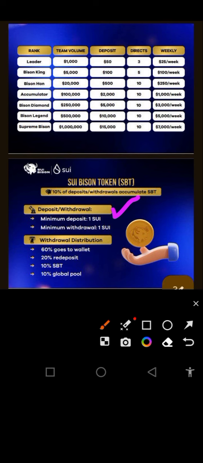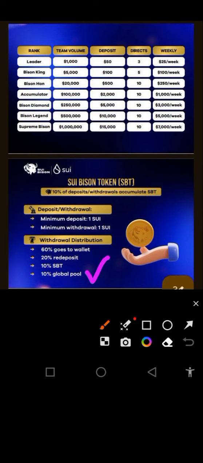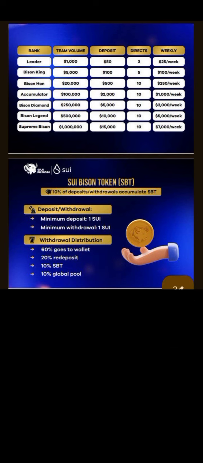Okay, they said withdrawal distribution. So if you accumulate your withdrawal money and you want to withdraw, 60% of your money is going to your wallet. If I want to withdraw now to my Bybit, to my Bitget, or to Sui wallet, 60% is going to my wallet, okay? And 20% they're going to restake it. That is, they're going to deposit it, okay? Then 10% they're going to take to buy the Sui Bison token for me. Then 10% here is going to the global pool. I hope you understand how it works.